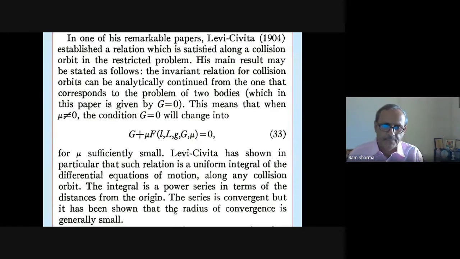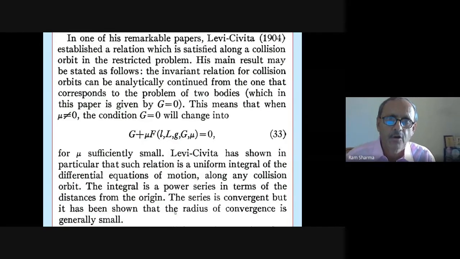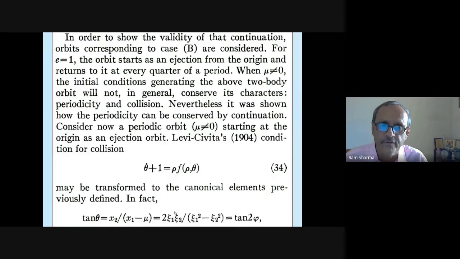Levi-Civita has shown in particular that such a relation is a uniform integral of the differential equations of motion along any collision orbit. This integral is a power series in terms of distances from the origin. The series is convergent, but it has been shown that the radius of convergence is generally small. In order to show the validity of this continuation, orbits corresponding to case B are considered.